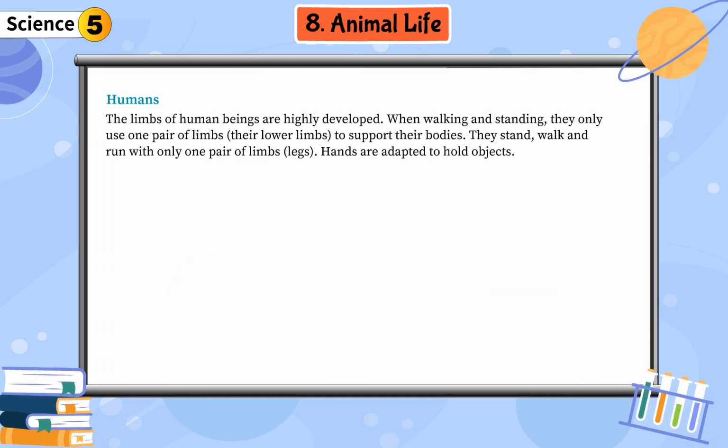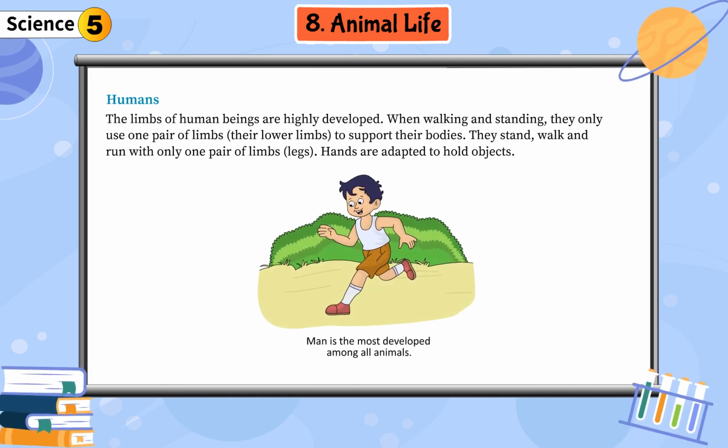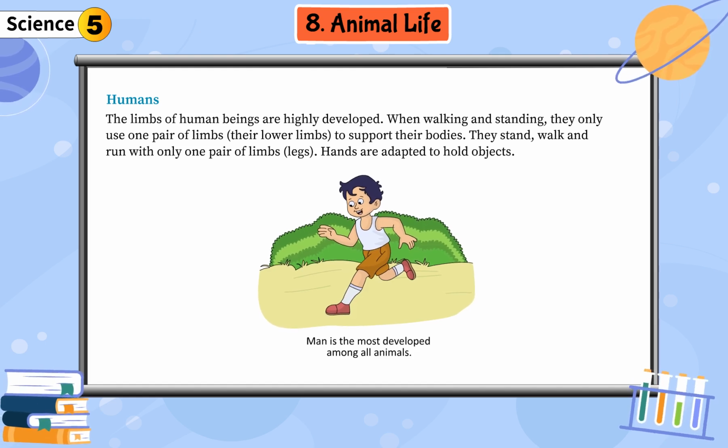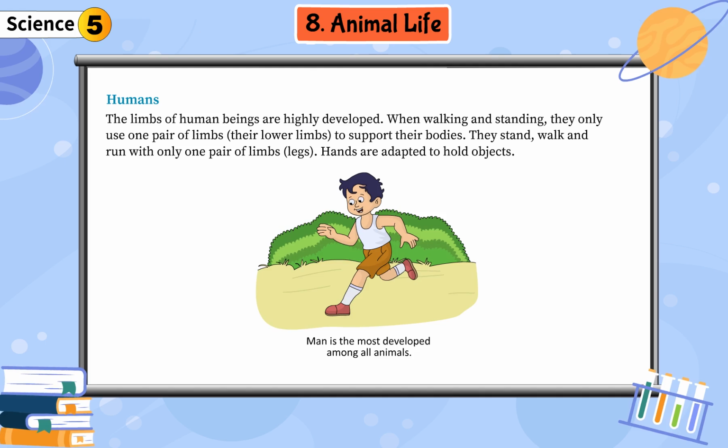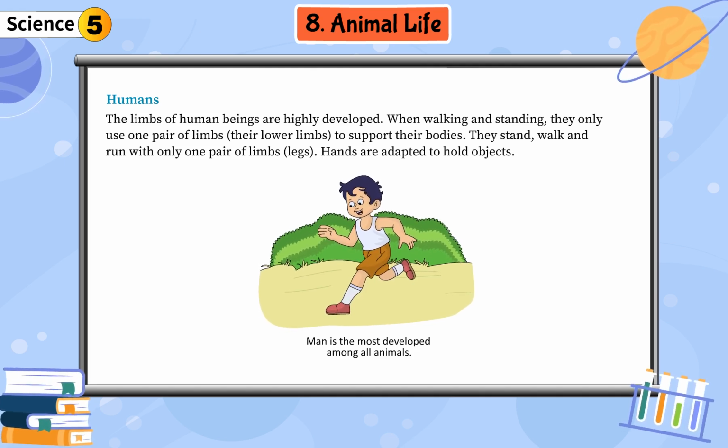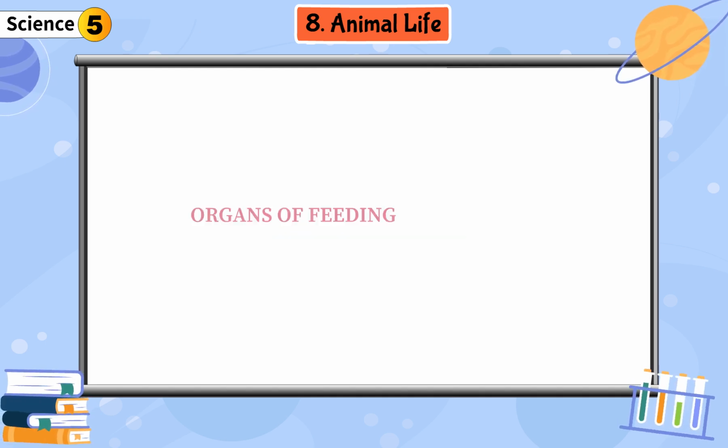Humans. The limbs of human beings are highly developed. When walking and standing, they only use one pair of limbs, their lower limbs, to support their bodies. They stand, walk and run with only one pair of limbs, legs. Hands are adapted to hold objects.